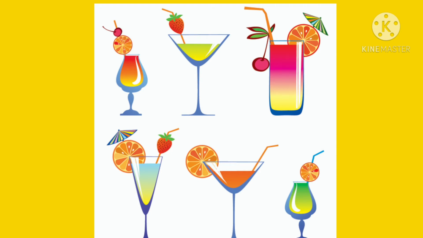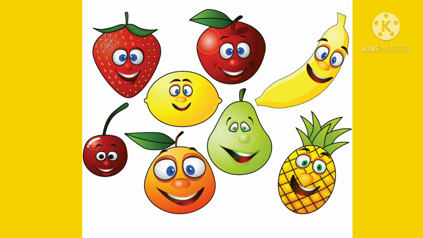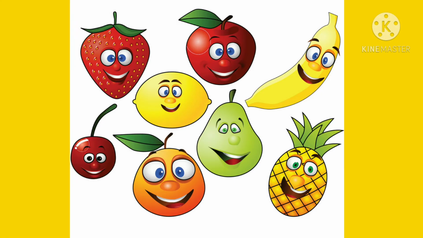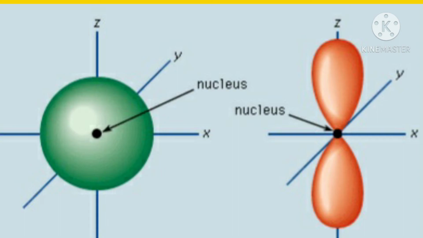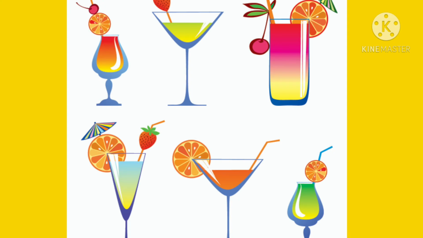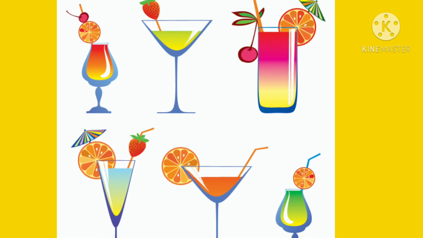So children, hybridization is a concept just like mixed fruit juice. Different fruits are compared with different orbitals. In the story, there are different fruits. In our hybridization, there are different orbitals. By intermixing the orbitals, we can get identical, that means the same, hybrid orbitals, just like mixed fruit juice. These hybrid orbitals are identical and equal in energy and shape, just like the taste of mixed fruit juice.